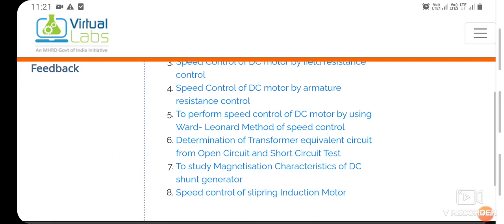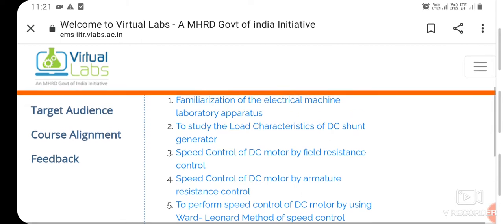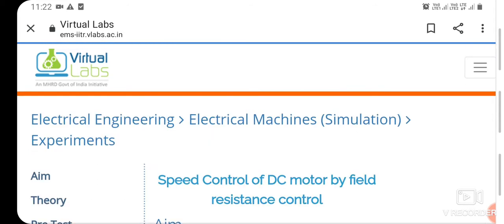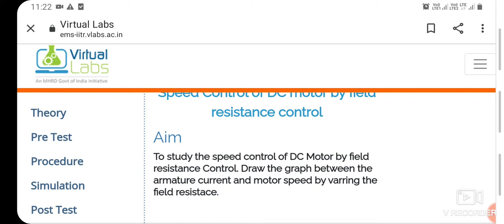In total there are 8 experiments, but according to the syllabus of electronics and communication of 6th semester of your course, I will select the third one, that is speed control of DC motor by field resistance control. After that you can also do the fourth one, that is speed control of DC motor by armature resistance control. Here I am selecting the third one. After selecting, this page will appear on your mobile phone or on your computer.